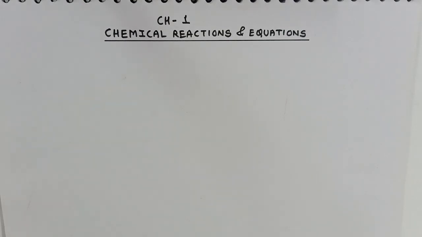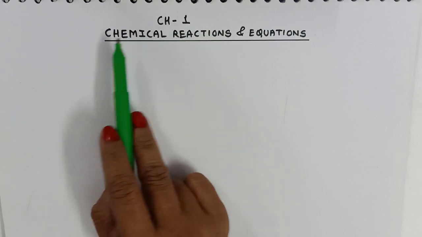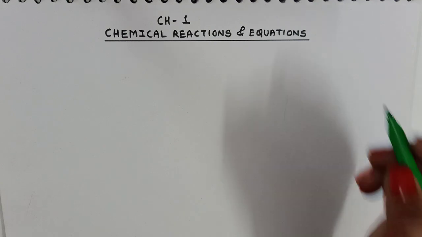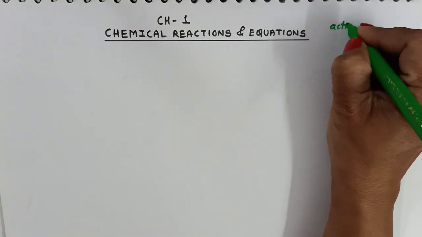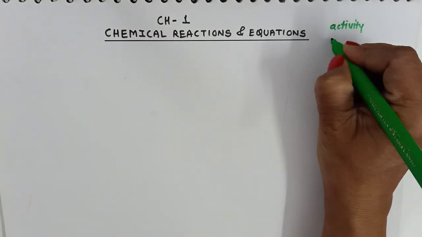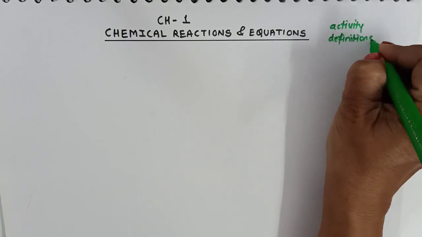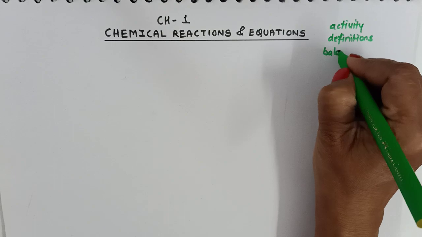Hello students, today we are going to start with the first chapter of 10th class chemistry, chemical reactions and equations. From this chapter you can expect activity based questions, definitions, balancing of equation question.